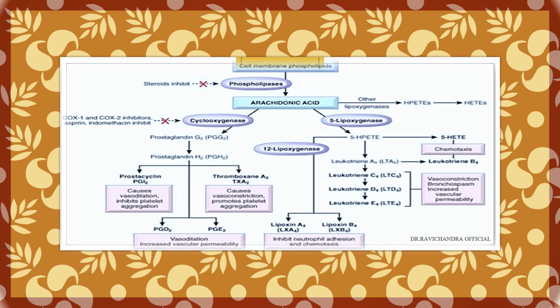So, questions can become like this. Chemotaxis is promoted by leukotriene B4. Chemotaxis is inhibited by lipoxins. Increased vascular permeability is caused by prostaglandin D2, E2, and leukotrienes. Neutrophil adhesion is inhibited by lipoxins. Platelet aggregation and vasoconstriction is caused by thromboxanes.